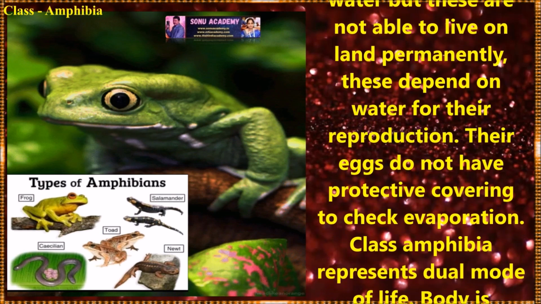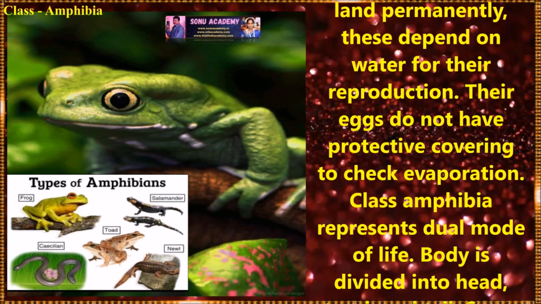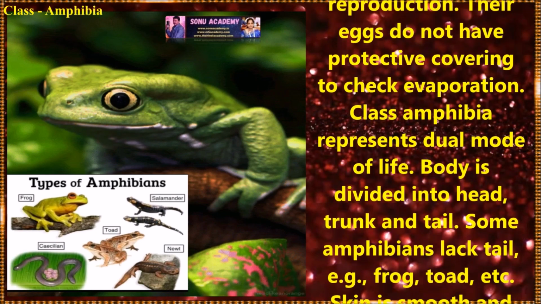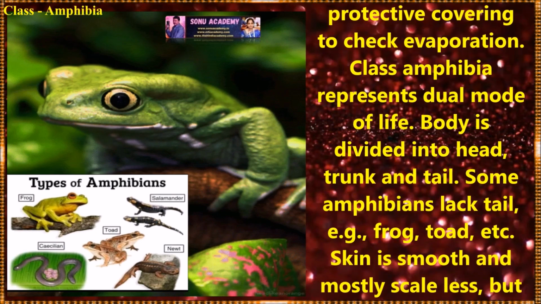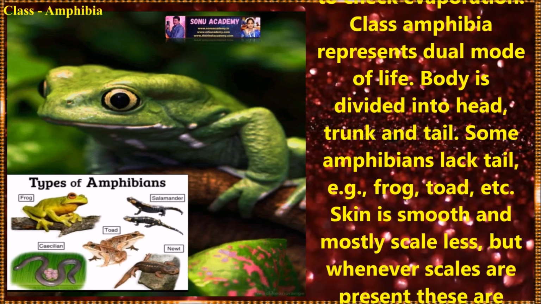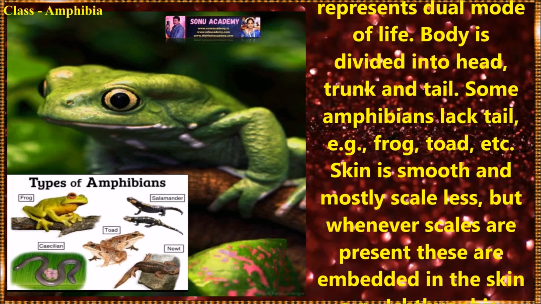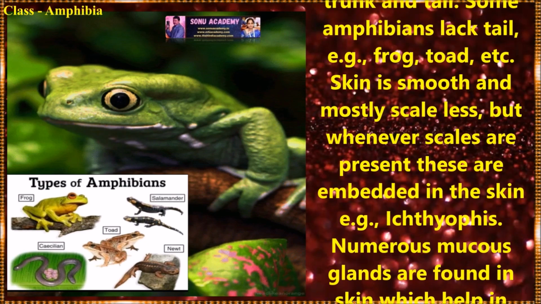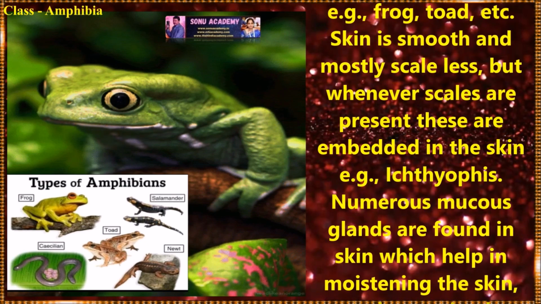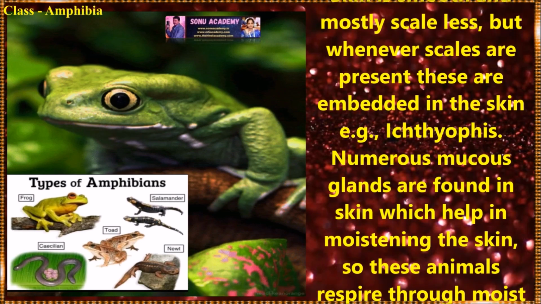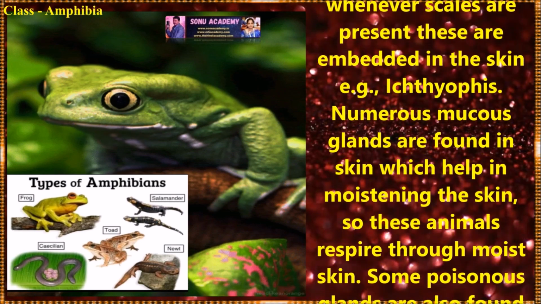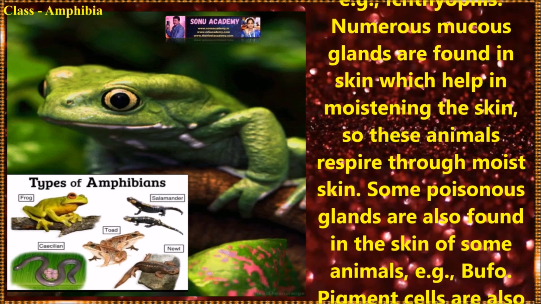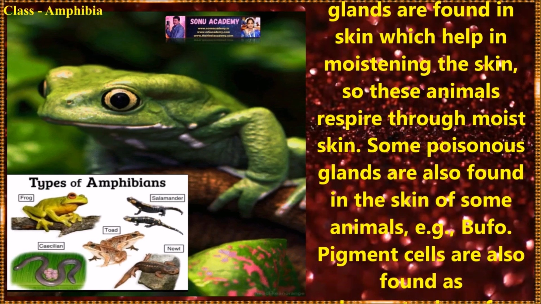Their eggs do not have protective covering to check evaporation. Class Amphibia represents a dual mode of life. Body is divided into head, trunk and tail. Some amphibians lack a tail, for example frog, toad, etc. Skin is smooth and mostly scaleless, but whenever scales are present, these are embedded in the skin, for example Ichthyophis. Numerous mucous glands are found in the skin which help in moistening the skin.